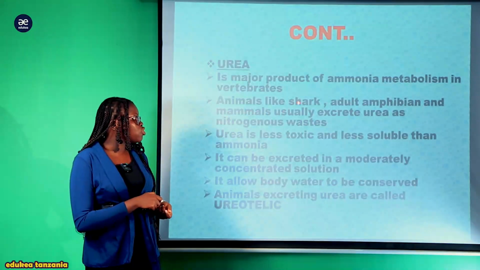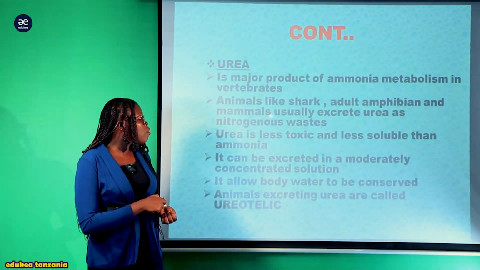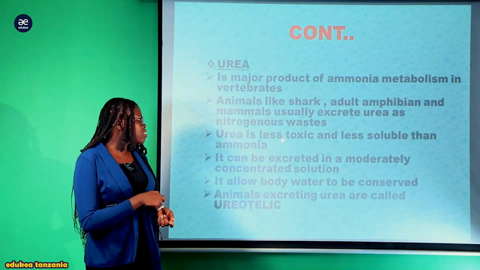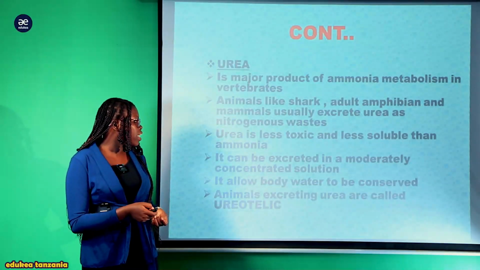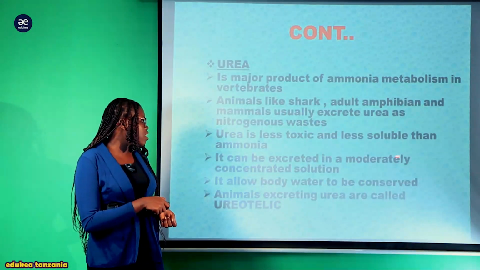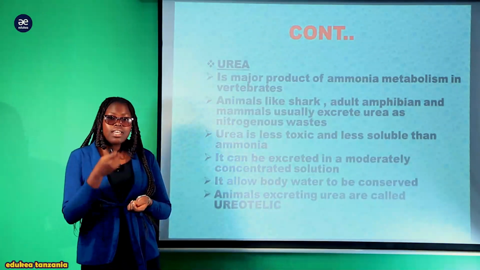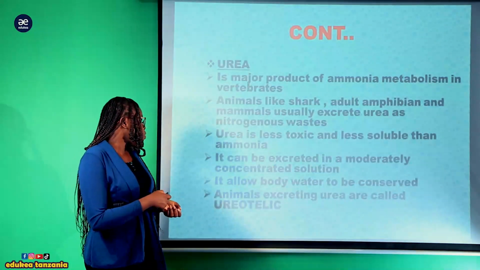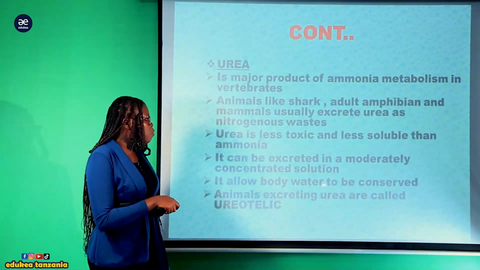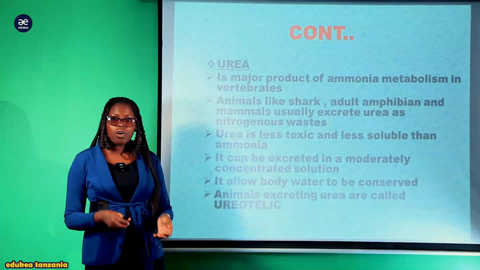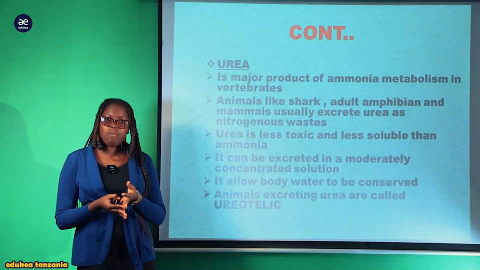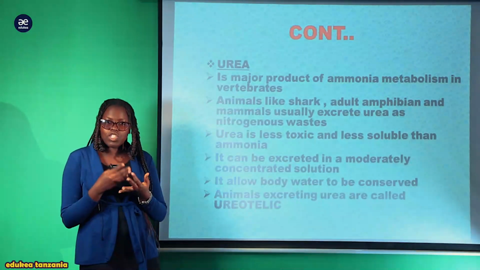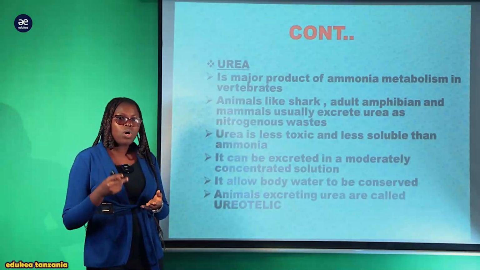In animals like shark, adult amphibia, mammals usually excrete urea as nitrogenous waste. Urea is less toxic and less soluble than ammonia, and it can be excreted in a moderately concentrated solution, meaning that it just needs a little amount of water to be excreted. Also, it allows body water to be conserved. Kwa hiyo hii hapa description of urea, kwa sababu haihitaji kiwango kikubwa cha maji, kwa hiyo inasaidia the conservation of water within the body of organism.